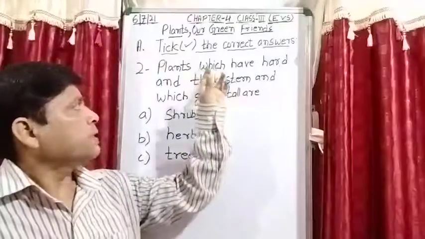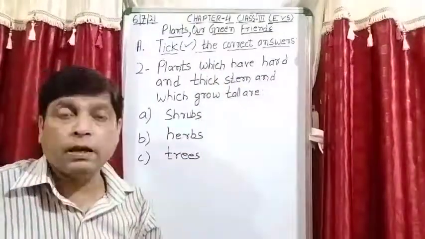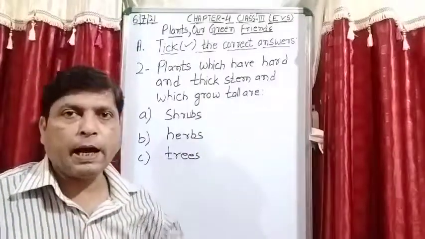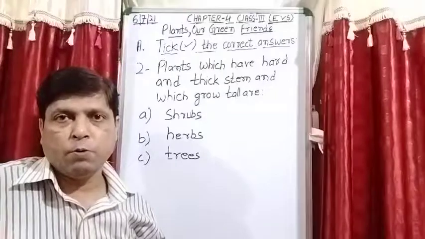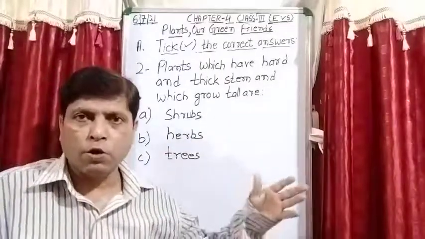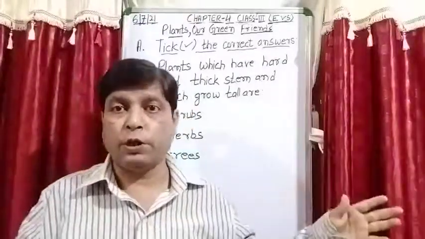Now it is asked which plant has a very hard and thick stem, and grows tall. Their stem is very hard and thick, meaning the stems are very broad.